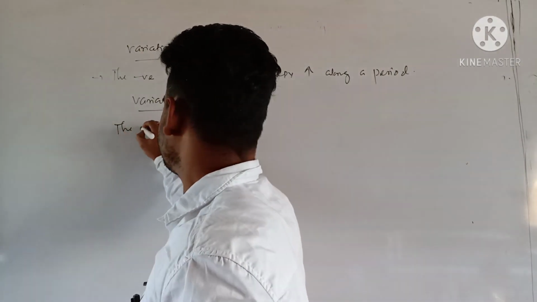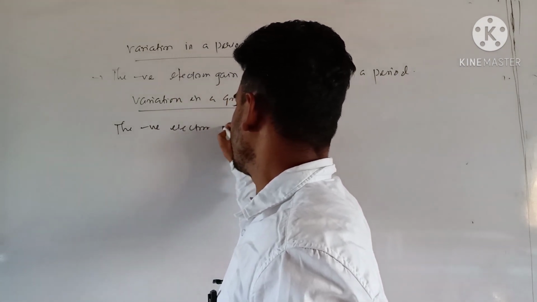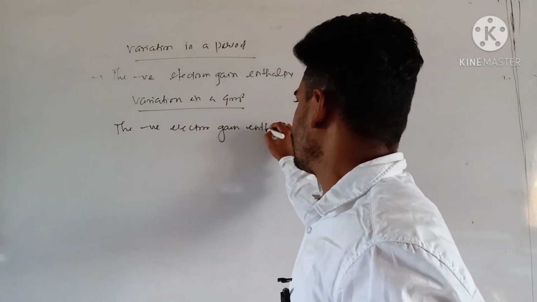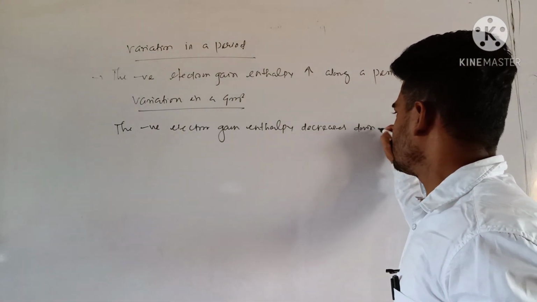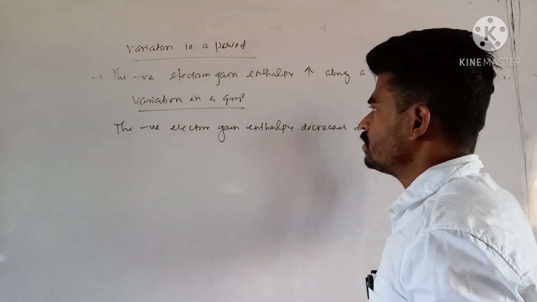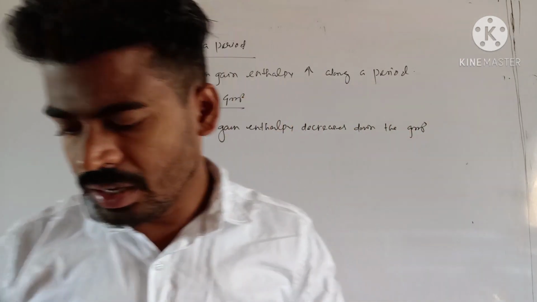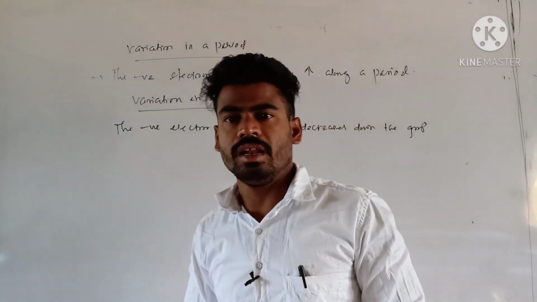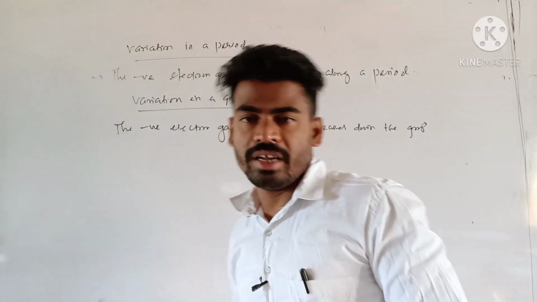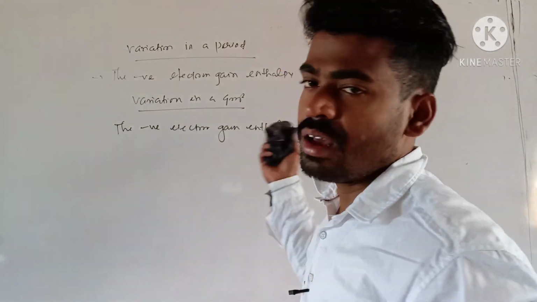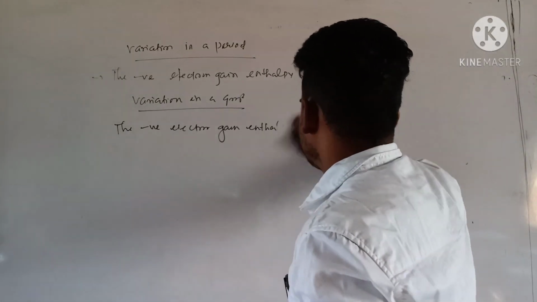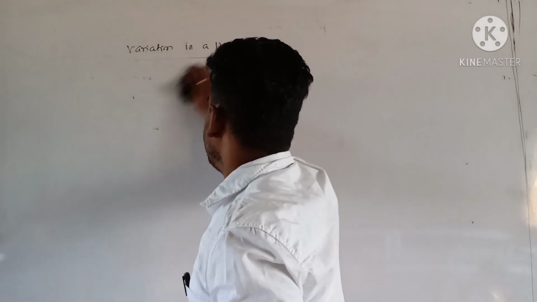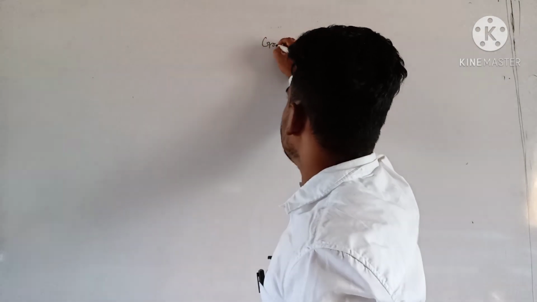Okay, the negative electron gain enthalpy decreases down the group. This is the effect of variation of electron affinity or electron gain enthalpy in the extended form of the periodic table along a period and along a group. Is that clear? Now there is an important exceptional case whenever I am talking about group 17 elements.